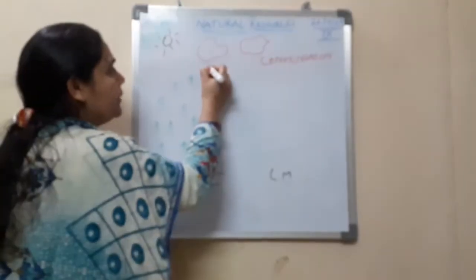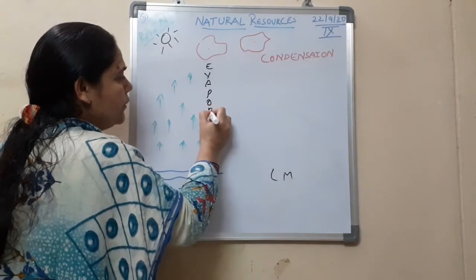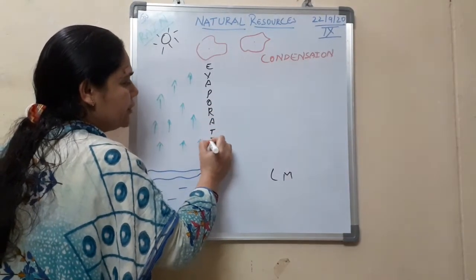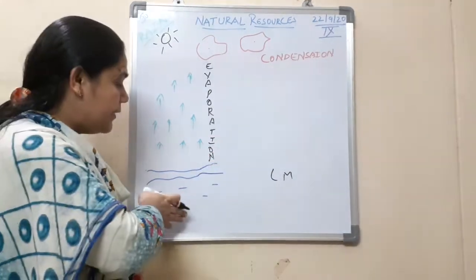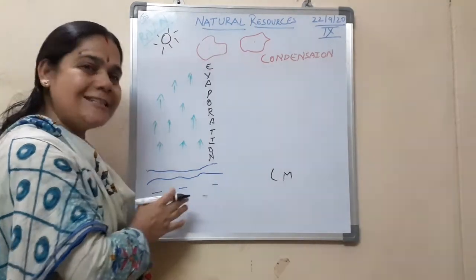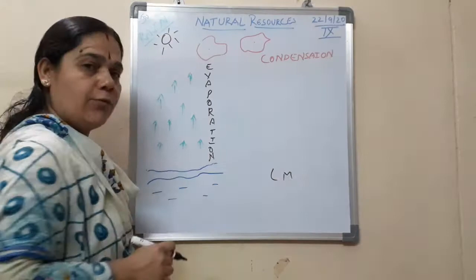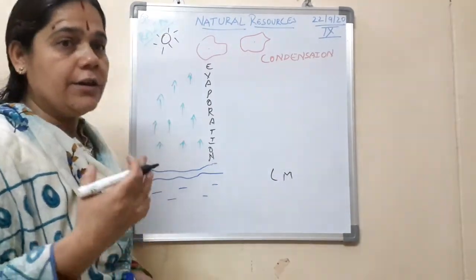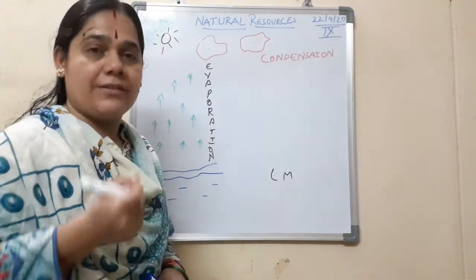Okay, so now this water vapor, as we all know, is liquid getting converted to gaseous state, which can be termed as what, children? Evaporation. So what is evaporation? Conversion of liquid to gaseous state. Now here what is our liquid? Our liquid is the water in the huge water bodies, that is oceans and seas. And it is converting into what, children? Gaseous state, that is nothing but water vapor. Now since it is very warm, gas being lighter will start rising up.